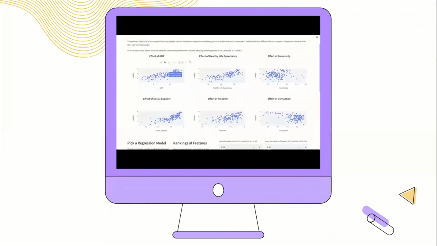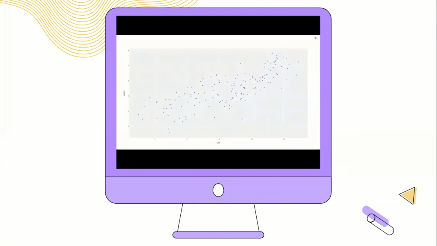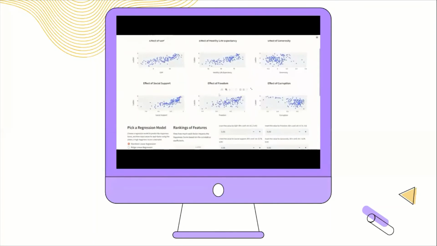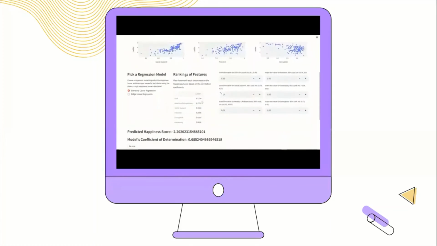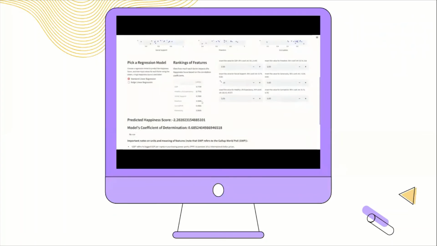If we hover over the points, we can see their X and Y values. We can even download the plot as a PNG file or expand to see it more clearly. Following this, we have created an interactive section for the user where they can input the values of the factors and see the predicted happiness score. We have the option to pick a regression technique between standard and ridge linear regression. I will choose the ridge linear regression here.